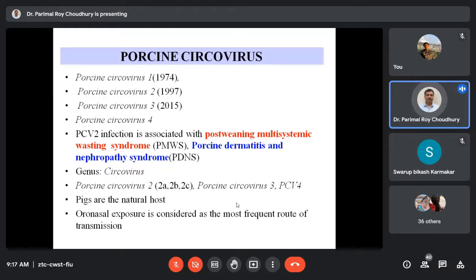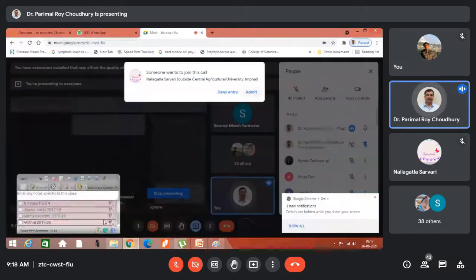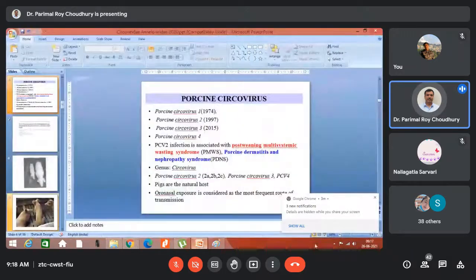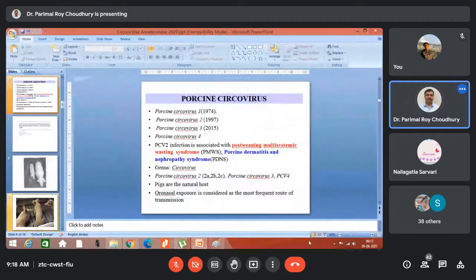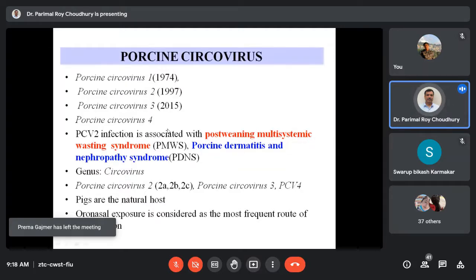Gradually, body weight losses will take place, and the animal will never attain its market weight if it has this circovirus 2 infection, PCV2 infection. So porcine circovirus 2 is the main organism causing this disease condition in pigs. However, gradually in the timeline, in 2015, porcine circovirus 3 was identified, and it is associated with the same kind of conditions as PCV2.